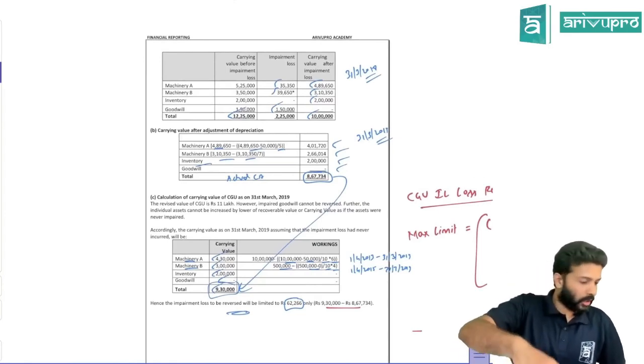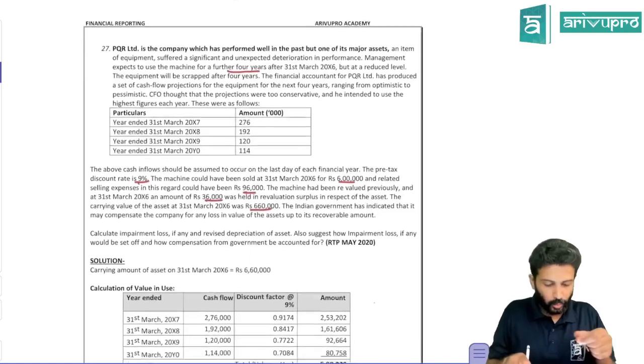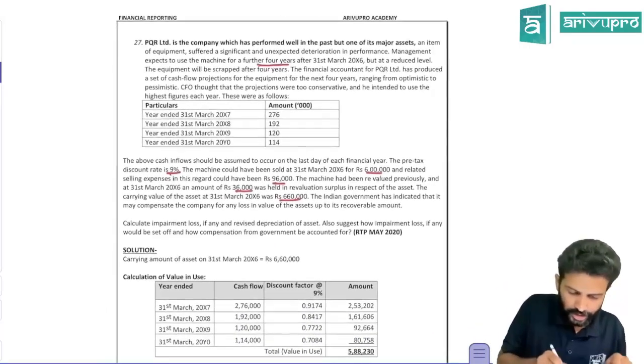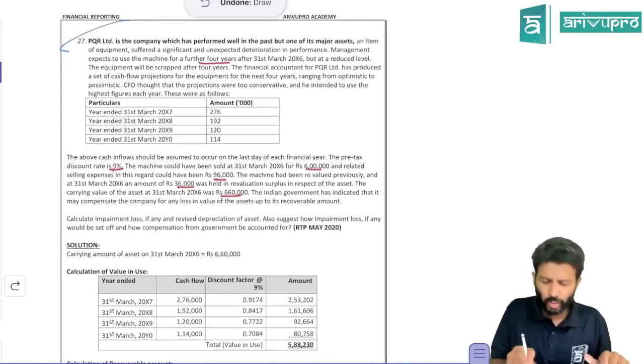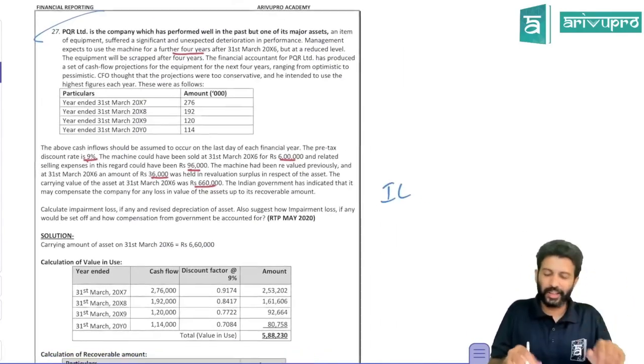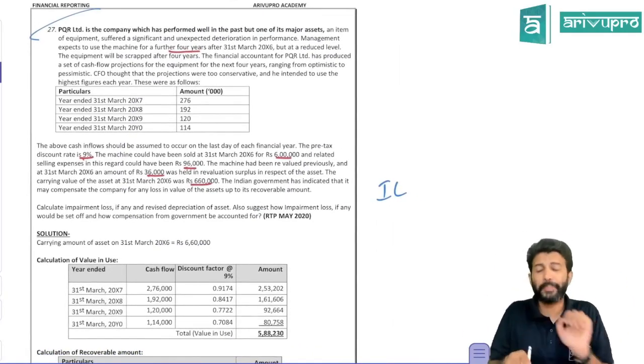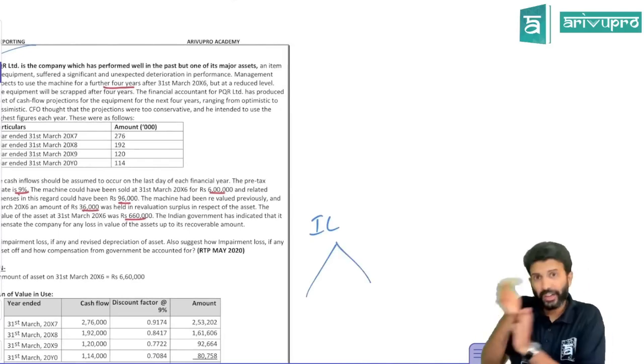Okay, sir, I'll do one thing. I think there are one or two more questions. This is pretty straightforward. I'll just tell you what this is all about. You know, sir, impairment loss, what do you do? Not a CGU, a normal asset. If there is one asset and there is impairment loss, where will you transfer this impairment loss? Will you transfer it to SPL?